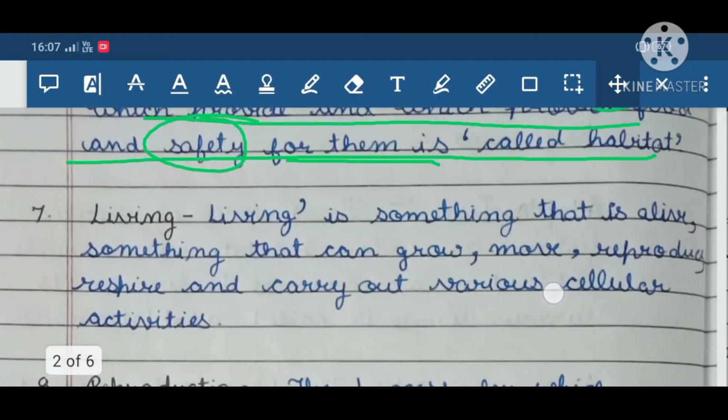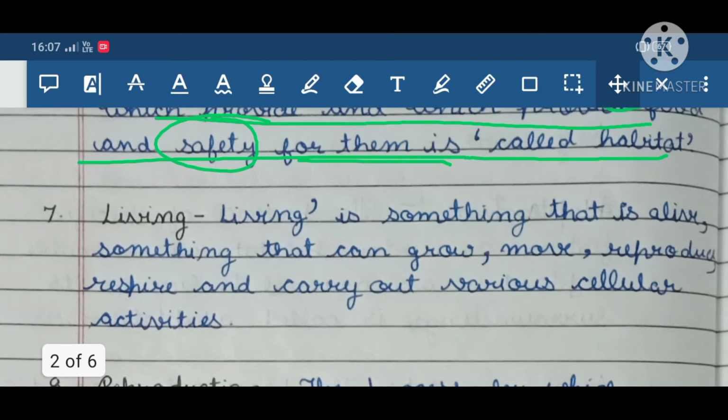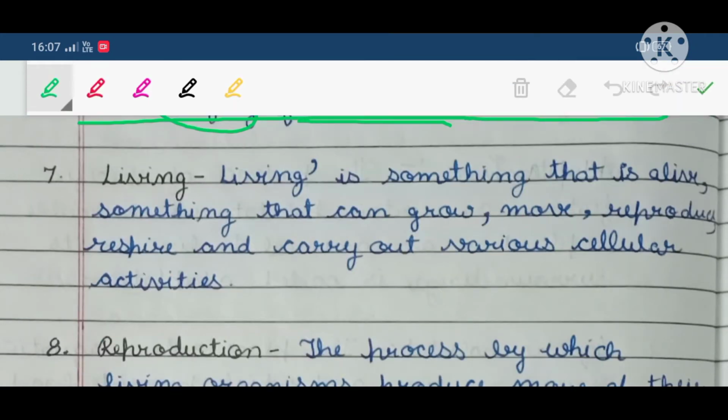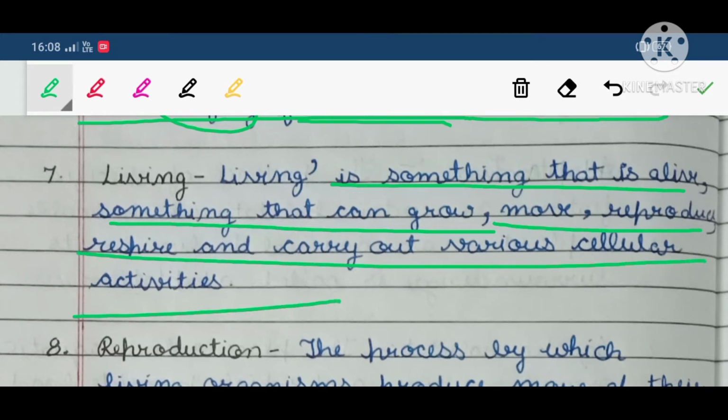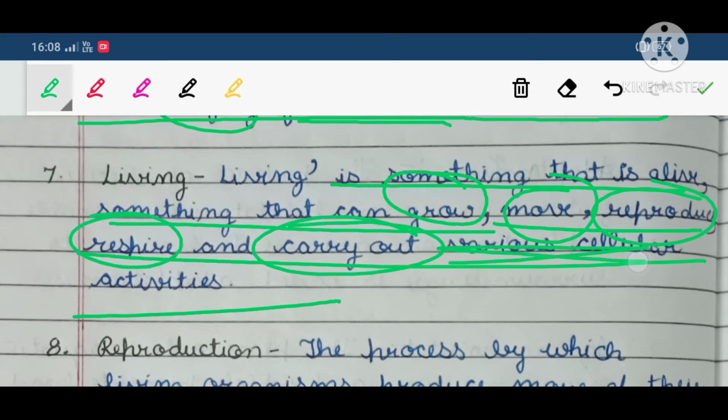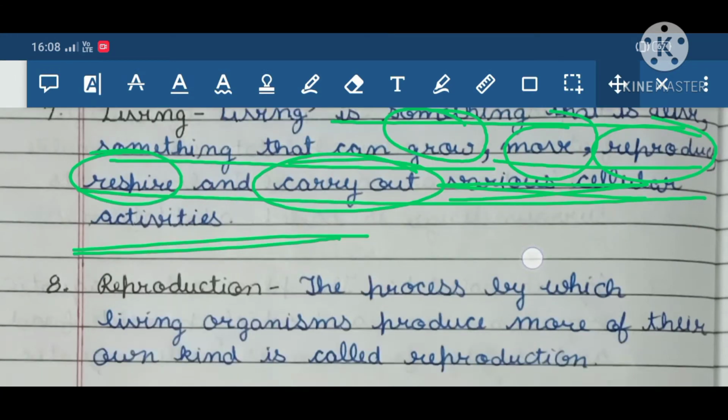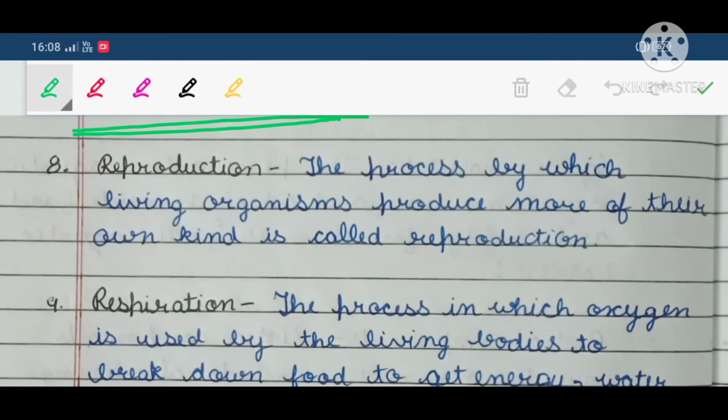Now, living. What is living? Living is something that is alive. As we see, we are living because we are alive. A living thing can grow, move, reproduce, respire, and carry out various cellular activities. So that is how we know about living. It can do many things.